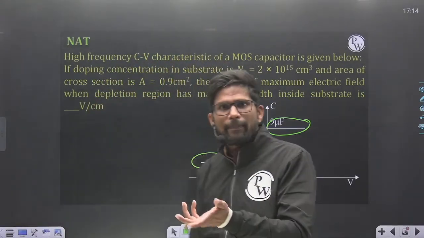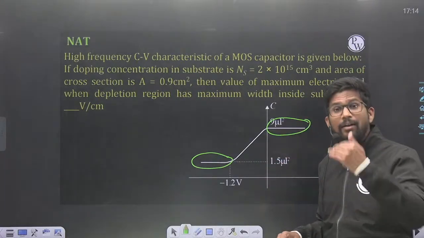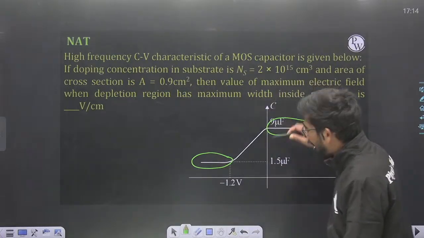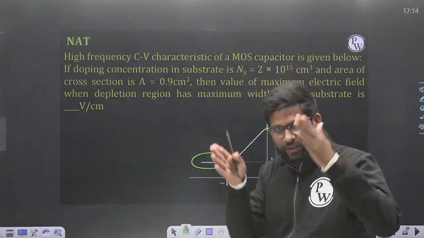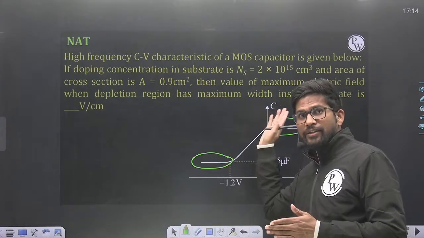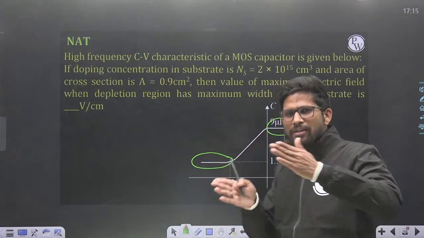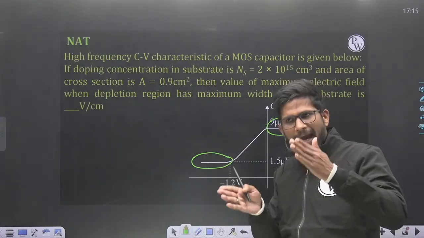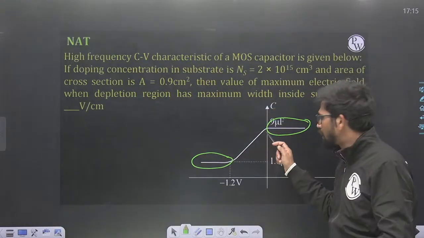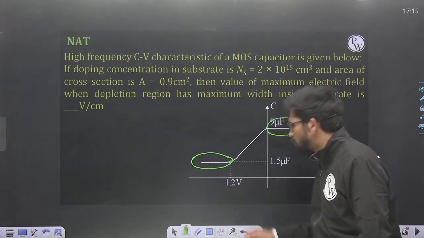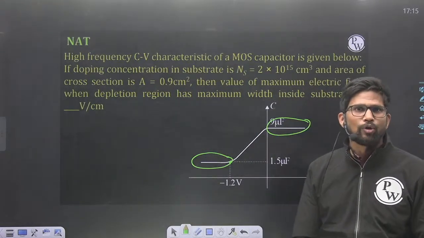And in case of P type MOSFET where substrate is of N type, when we decrease voltage below 0, then depletion mode starts, and as depletion mode starts, depletion region width increases, and as depletion region width increases, there is another capacitance added in series with the oxide layer capacitance, and that capacitance is due to depletion region, and as depletion region width increases, capacitance value decreases, and in series combination with COX, overall capacitance decreases, that is MOS capacitance decreases. And at this point, this is the common point of depletion mode and inversion mode, and from there onwards inversion mode operation starts.